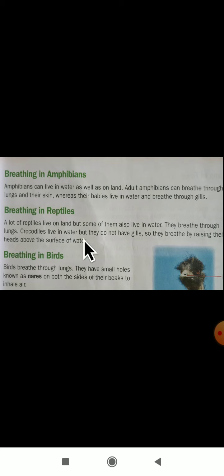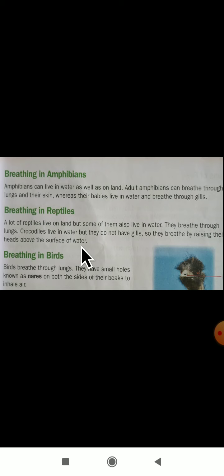Crocodiles live in water, but they do not have gills. So they breathe by raising their heads above the surface of the water. How do crocodiles breathe, dear students? By raising their heads above the surface of the water. You have seen.